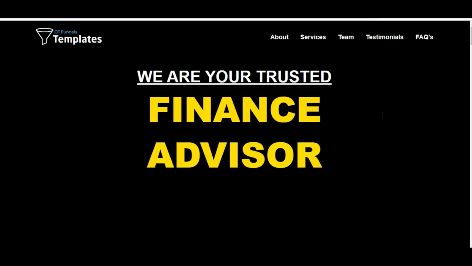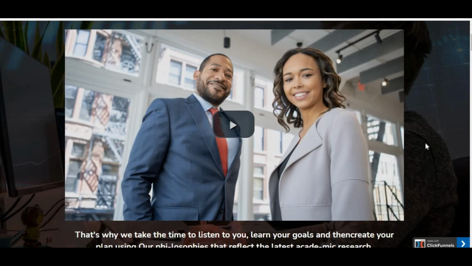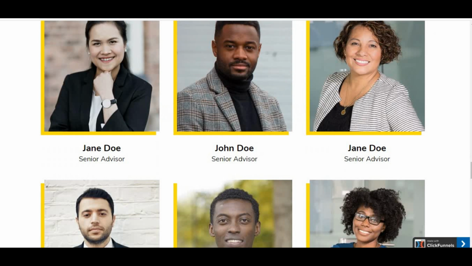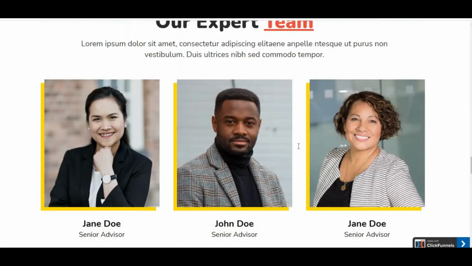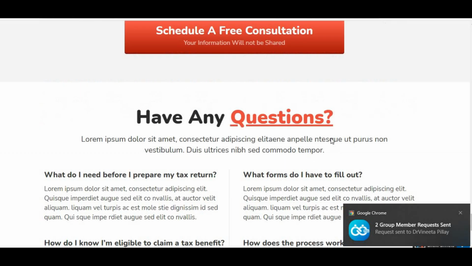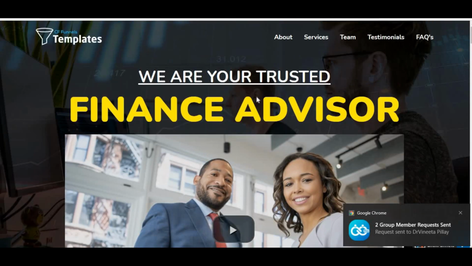And also, if you want to have the funnels for your business, then I would be creating a funnel just like this. What you can see here is for financial advisors, there are video funnels, and we are automating the complete process. If you want to drive traffic to this funnel, it would be great because you get more leads and drive traffic to the automation. Look at this, as you can see at the bottom, a request has been sent to Dr. Vinita. So in this way, you can automate the process and send them to this funnel.